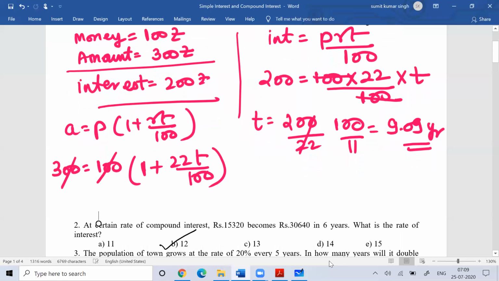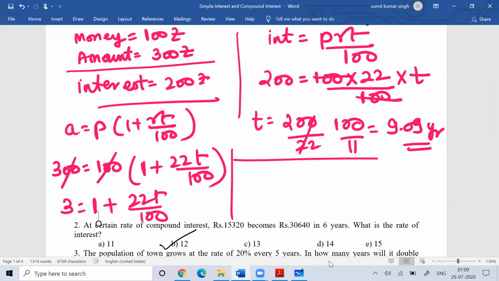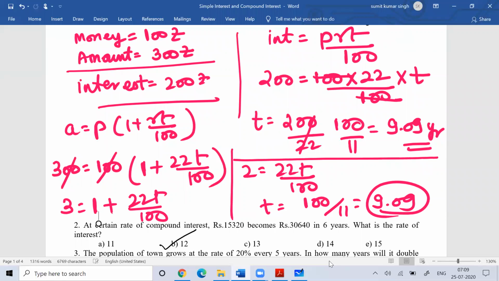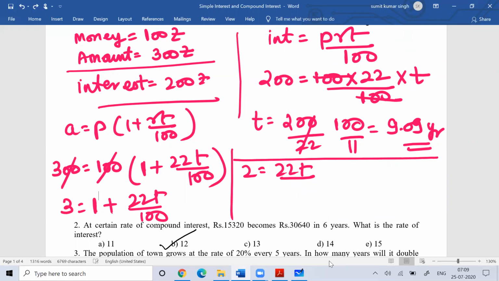So this becomes 3. 3 is equal to 1 plus 22T by 100. Okay. So now you can say 2 is equal to 22T by 100. So T is equal to 100 by 11. That is 9.09. So it doesn't matter how you do it, whatever way you follow, you're going to get the same answer. Clear, right?